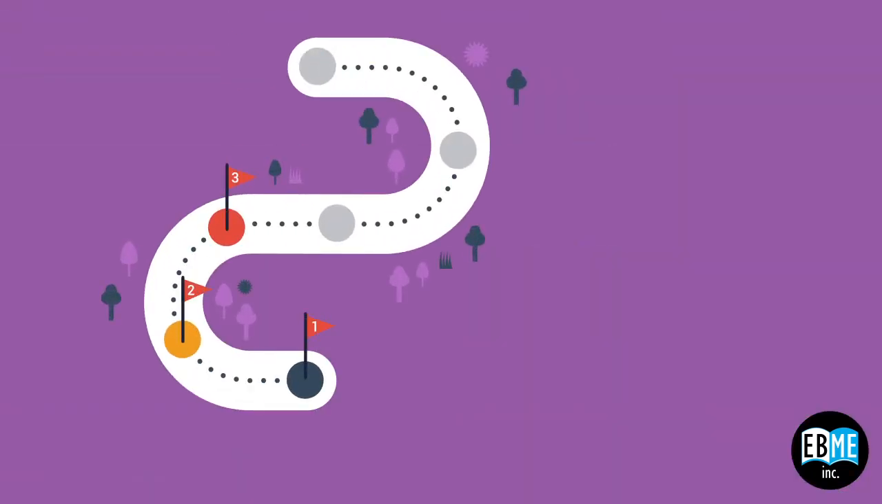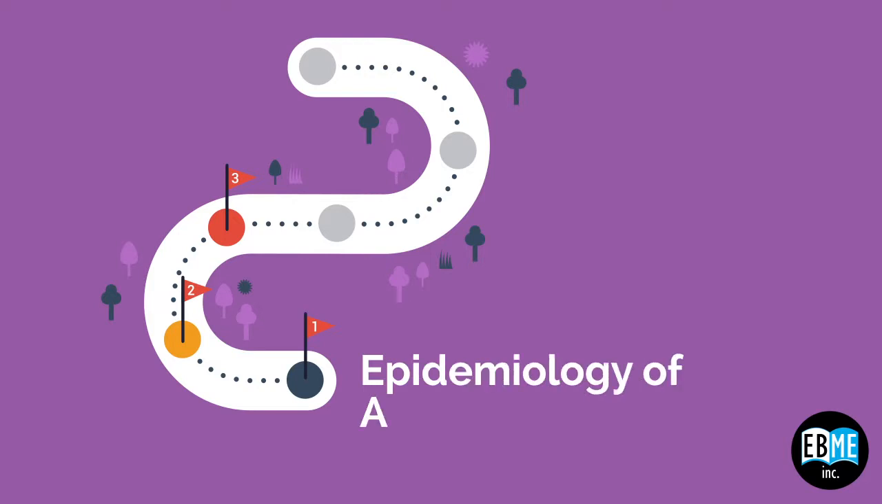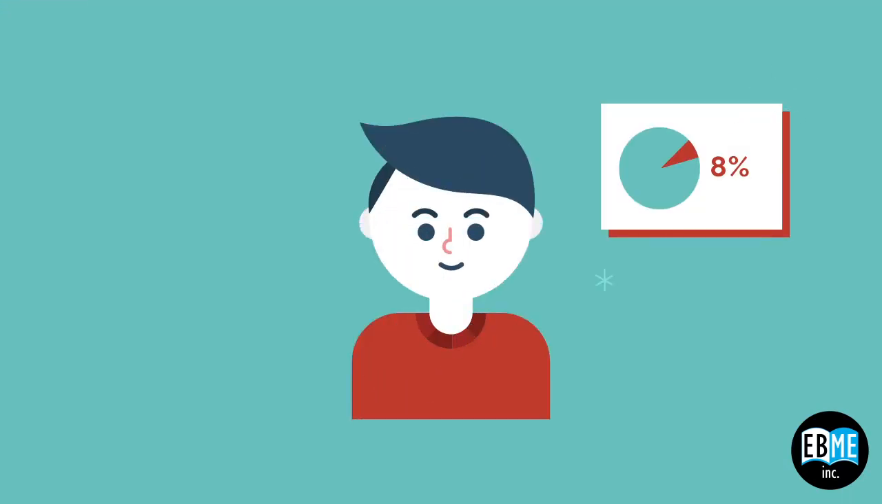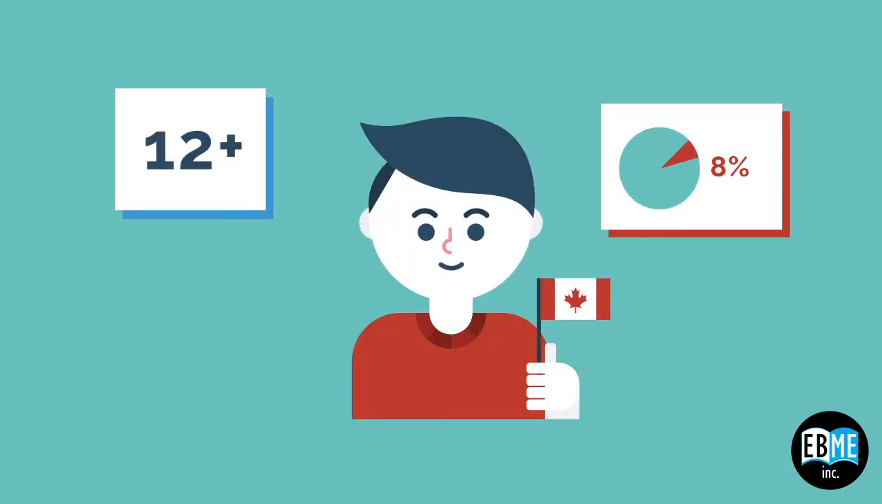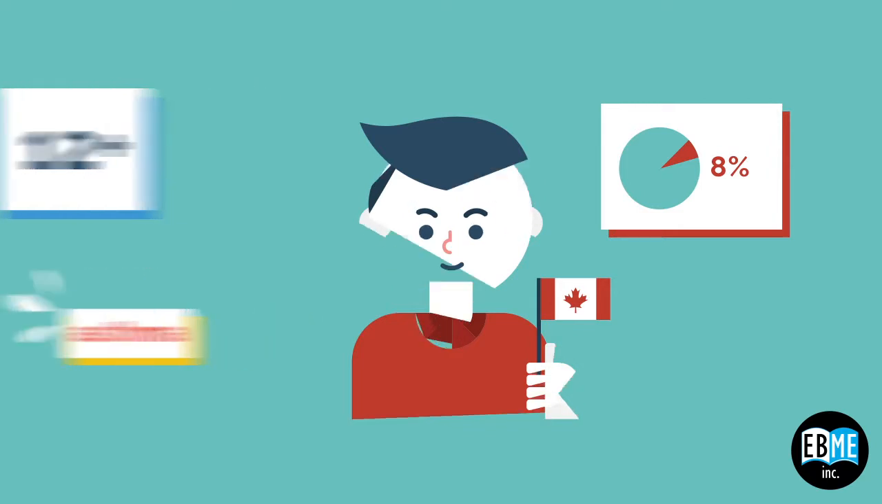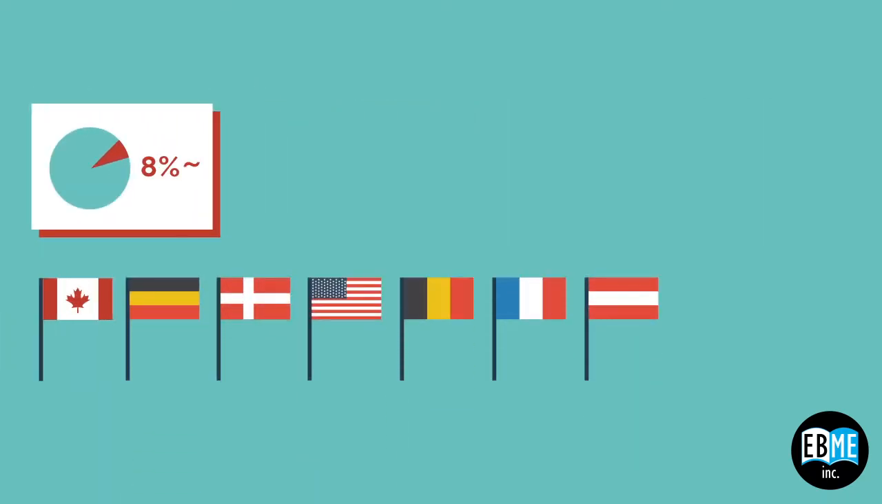Welcome to Lecture 3. We're going to be talking about the epidemiology of asthma, and in particular, we'll talk about severe asthma. Approximately 8% of Canadians aged 12 and older are diagnosed with asthma. This number is similar amongst other developed countries, with some aberrations in places like Australia where they seem to have a little bit more asthma than Canadians.